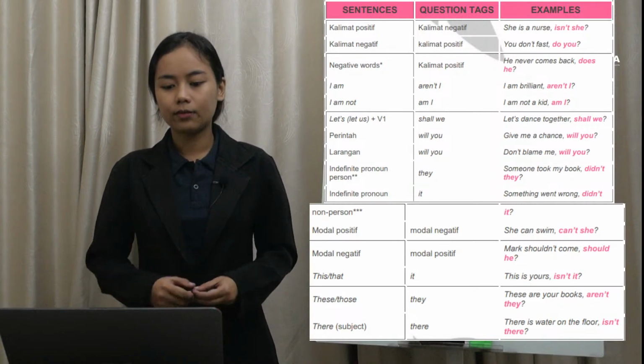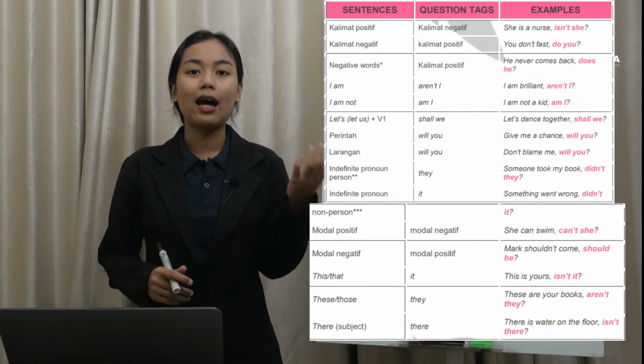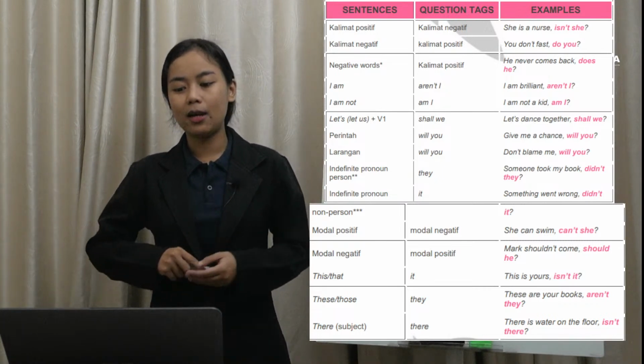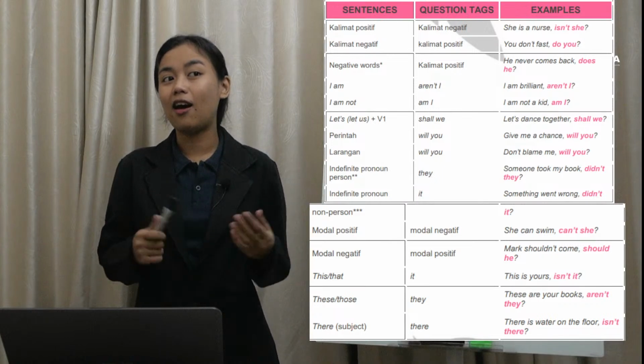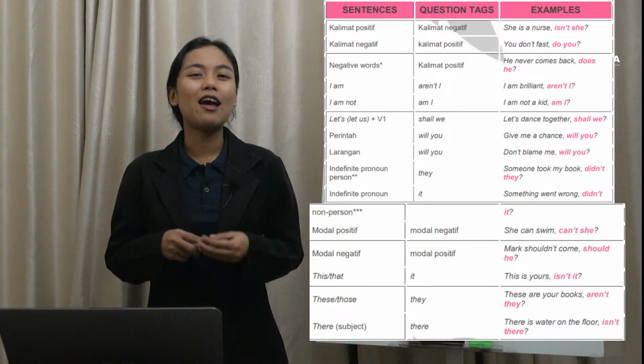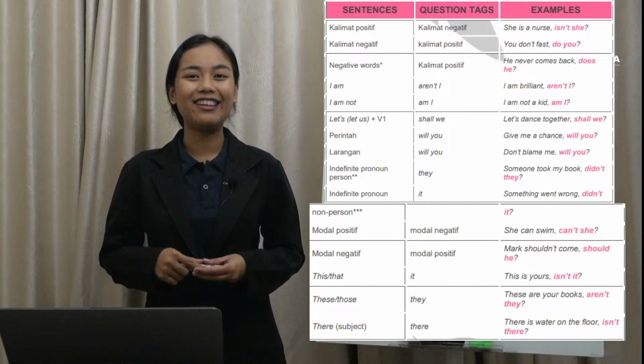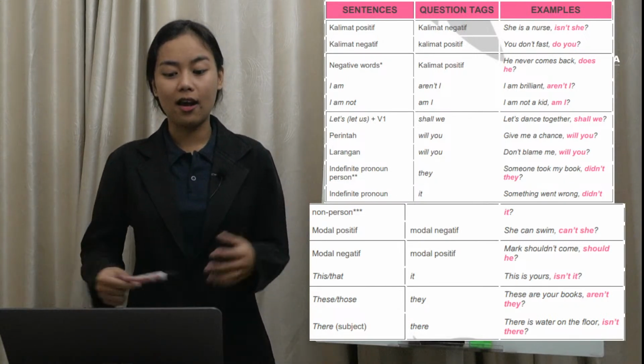Next one, if the sentence is using I am, then the question tag must use aren't I. For example, I am brilliant, aren't I? Aku itu jenius, kan? I am brilliant, aren't I?